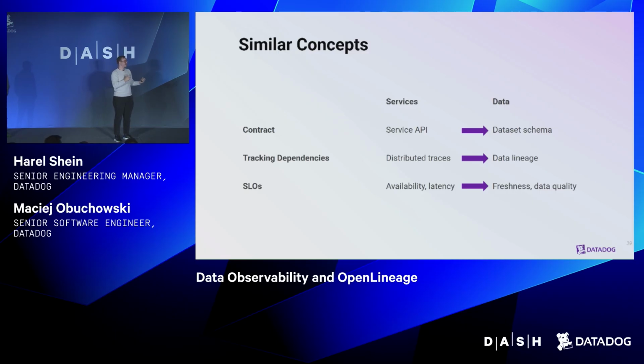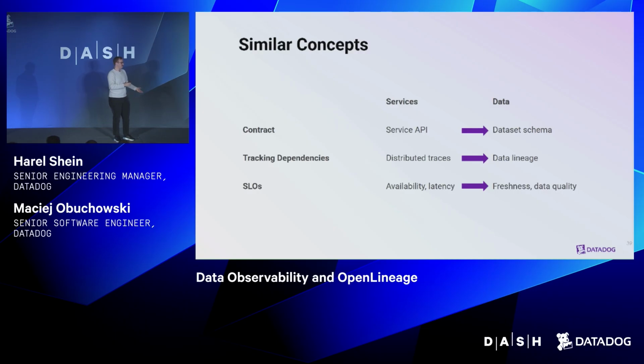For service level objectives, there are also similar concepts. The availability of the service and latency is a bit similar to freshness and data quality. And there are differences, of course. Tracing is heavily sampled, but you don't want to sample your lineage data because you might miss very important connections.